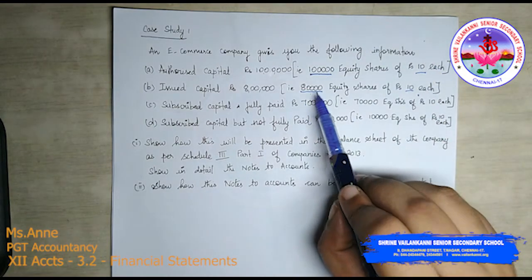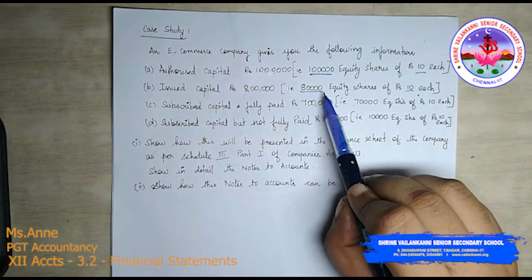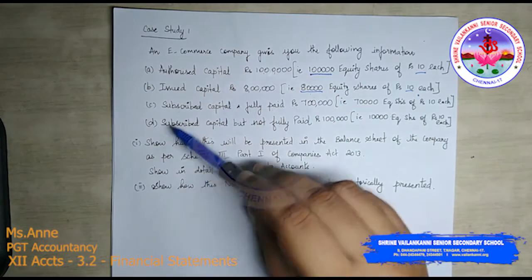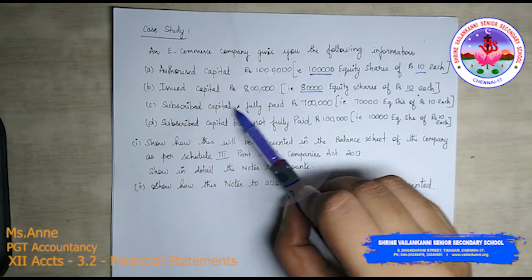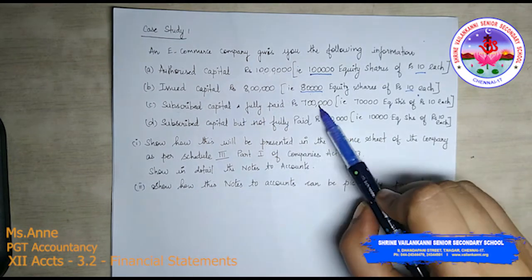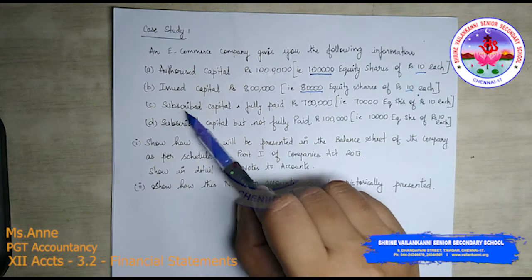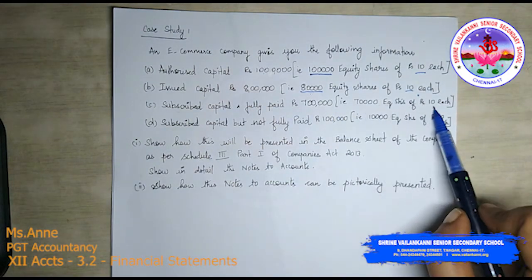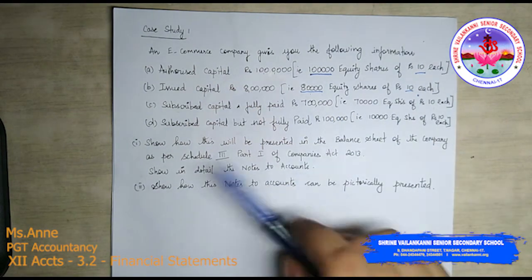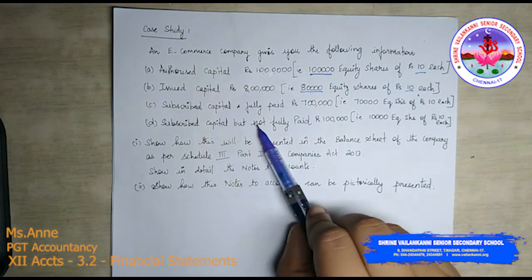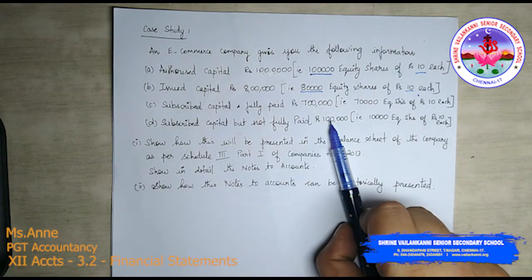As of now it requires only 80,000 shares, that is 8 lakh rupees. So it has issued 80,000. Subscribed capital and fully paid is 7 lakhs. Out of these 80,000, the public has subscribed how much? 70,000 equity shares of rupees 10 each. Under this, you have the subscribed capital but not fully paid up, that is 1 lakh.